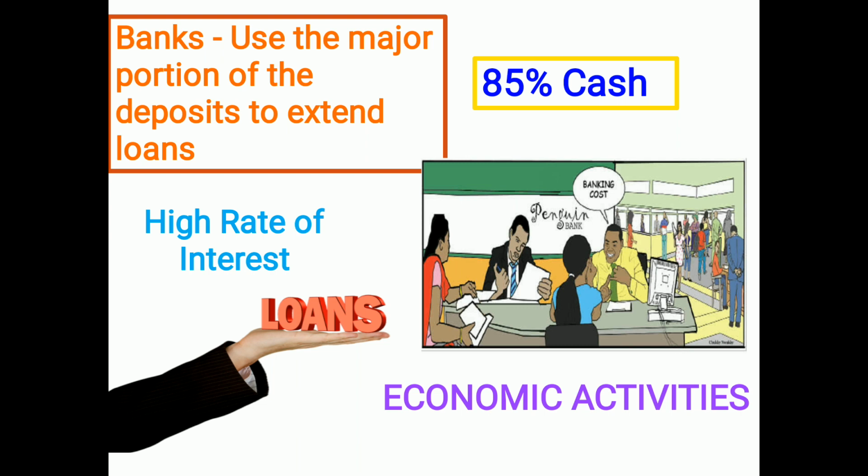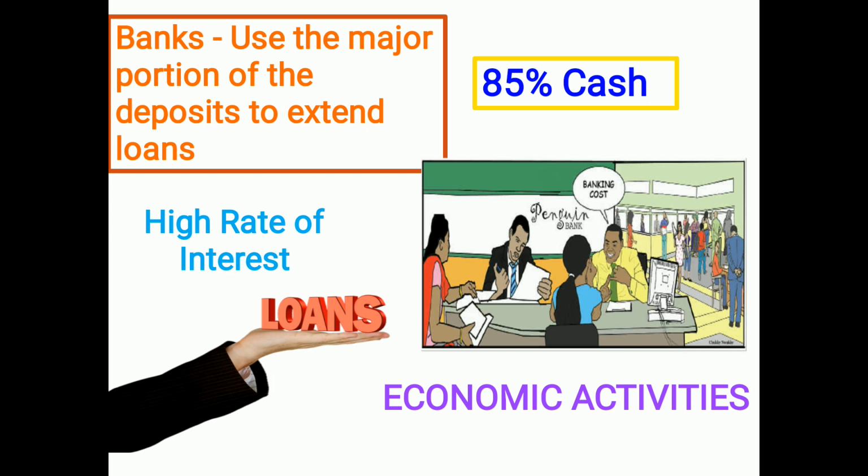For example, they lend the money to people who are in need. When the banks provide loans to the borrowers, the rate of interest collected by the bank is very high. They provide the loans to borrowers who are in need to carry out various economic activities. So banks use the major portion of the deposit to extend loans to the needy to carry out economic activities, but the rate of interest collected from them is very high.